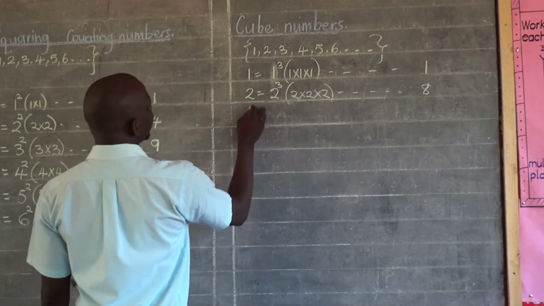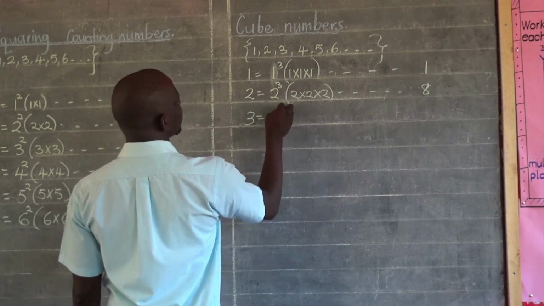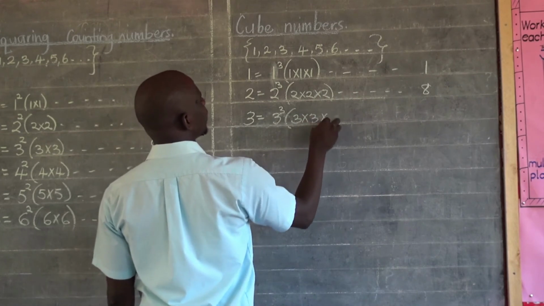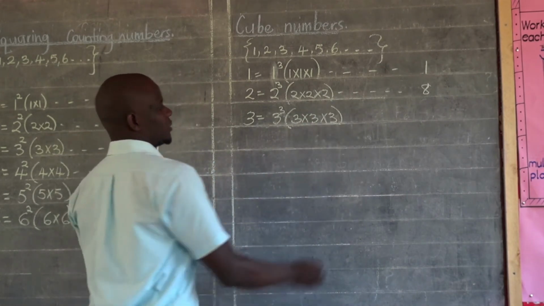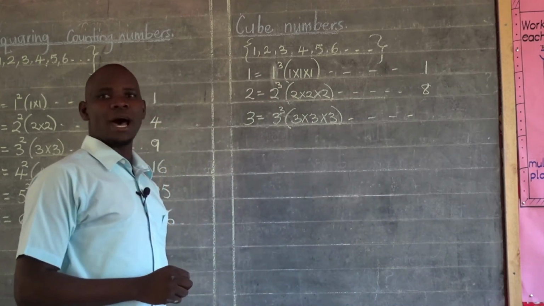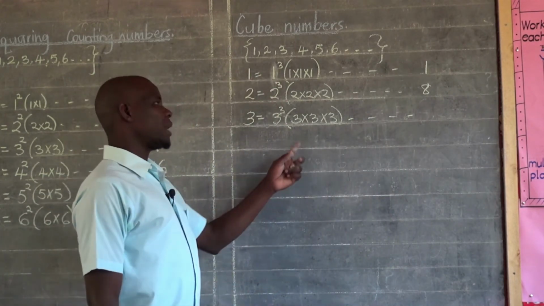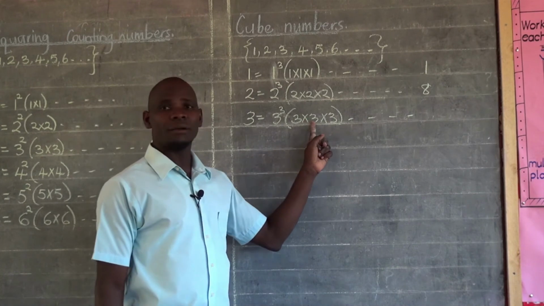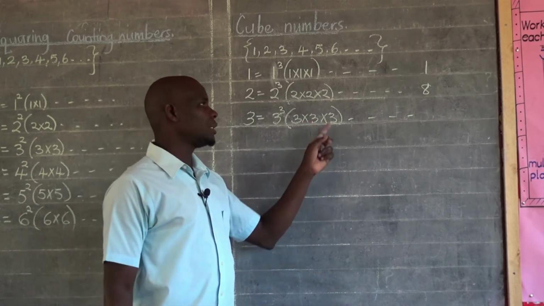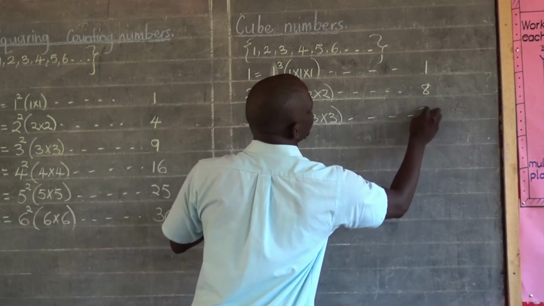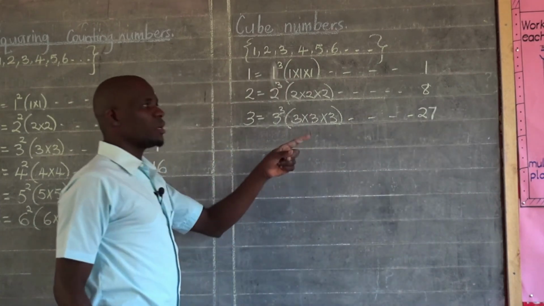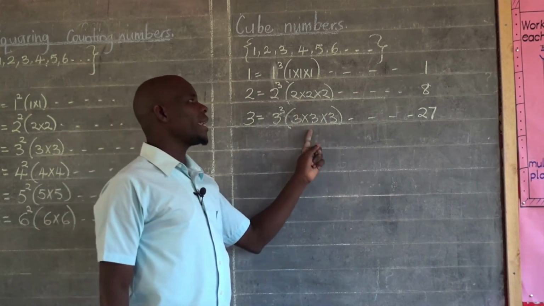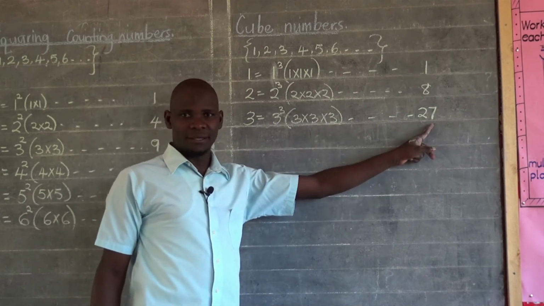And then from 3, I will still say 3 cubed. Which means 3 times 3 times 3. Like that. This will give me a certain cube number. That cube number, I will get it by multiplying 3 times 3, which should be able to give me 9. 3 times 3, I will get 9. And then 9 times 3 should give me 27. So 27, I've got it by multiplying 3 times 3 to get 9, and then 9 times 3 to give me 27.